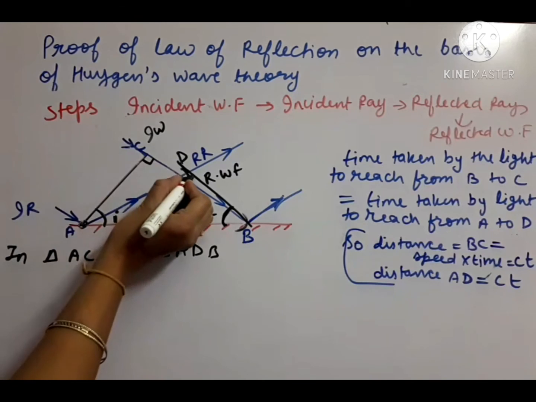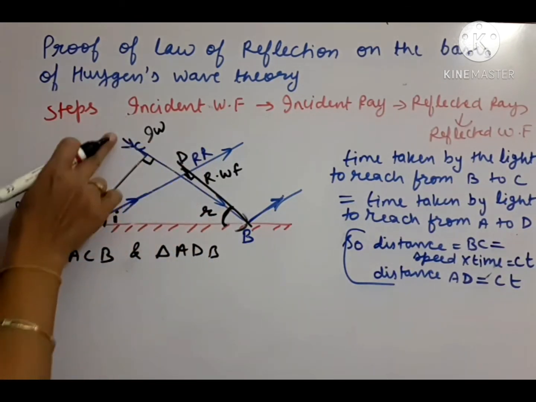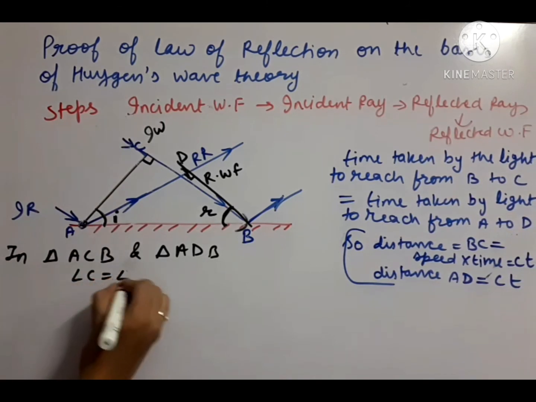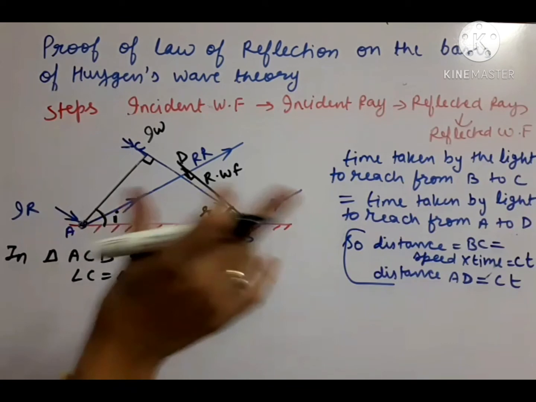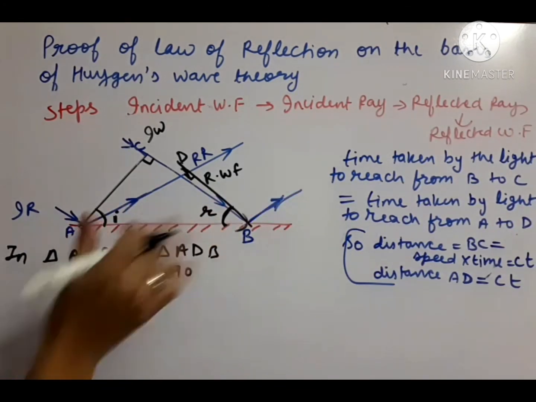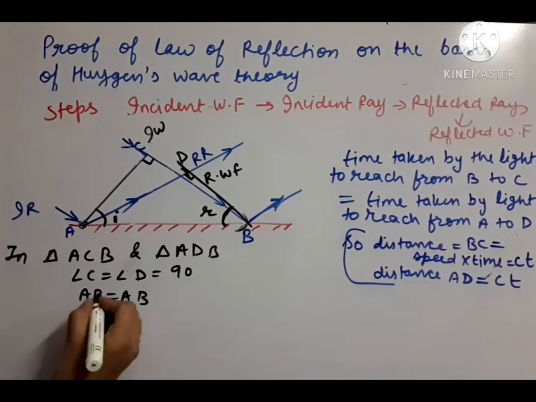First of all, this angle is 90 degrees. Wavefront and ray angle is always 90. So angle C and angle D are 90. Second thing, you can see yourself: in both the triangles, side AB is common. So AB equals AB in both the triangles.